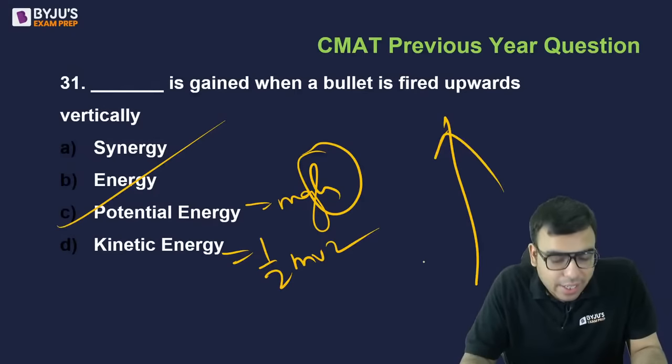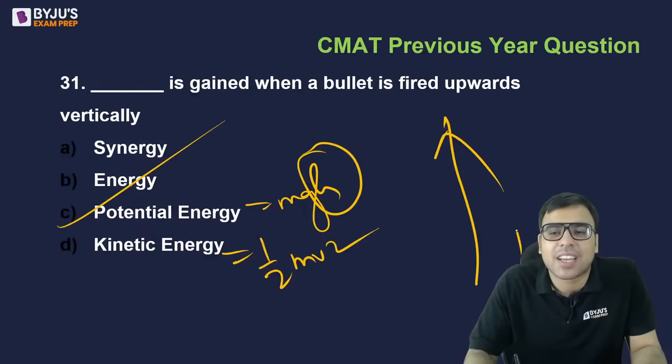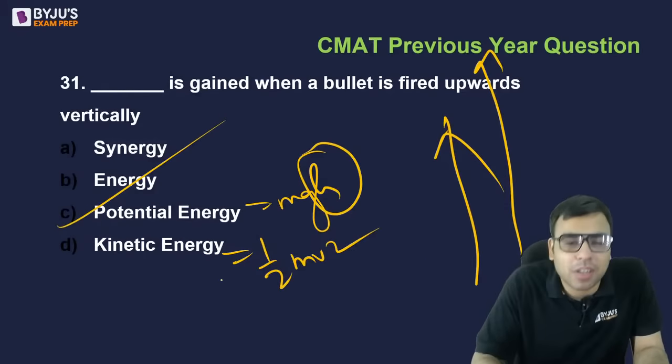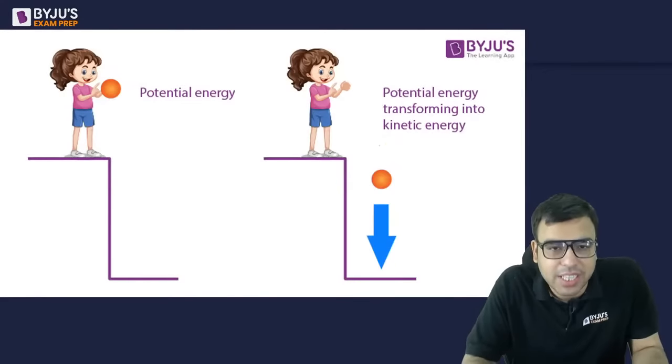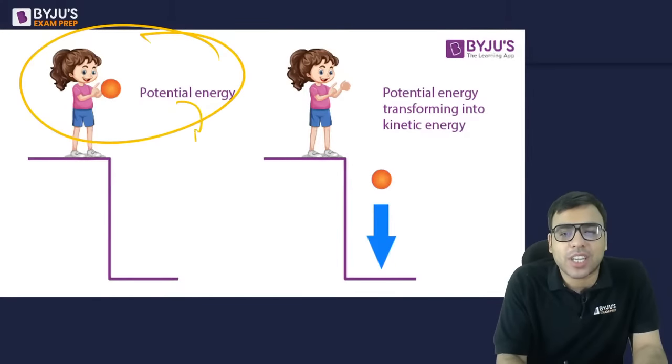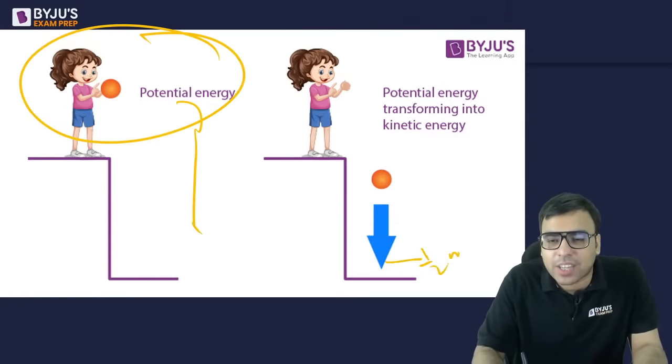So if you go height, the velocity decreases as we go up, है ना, and the kinetic energy is converted to potential. So C is the right answer, है ना. हाइट पर है तो पोटेंशियल है, इसको गिरा दिया, नीचे आया तो यहाँ पर हाफ mv स्क्वायर आ जाएगा, है ना.